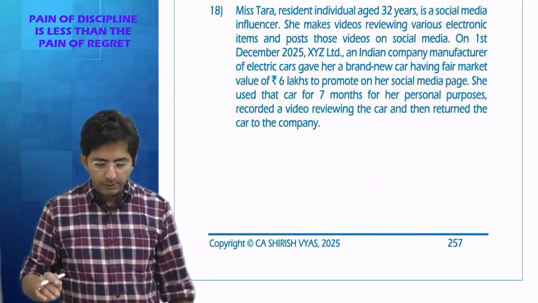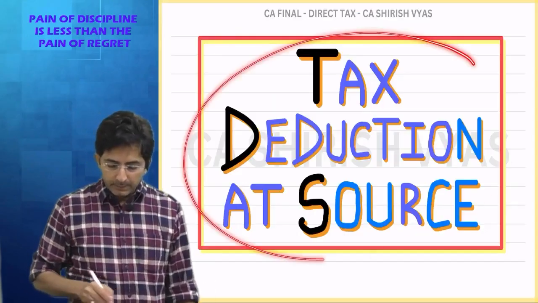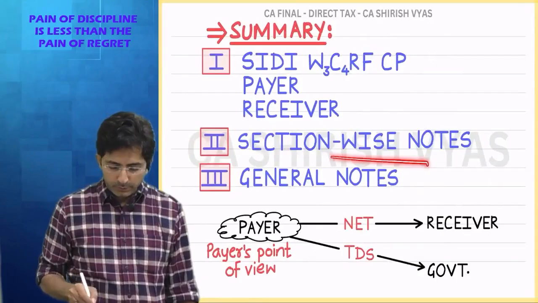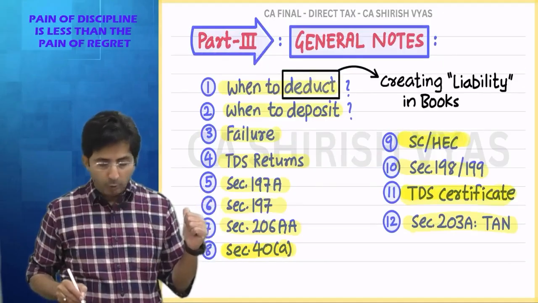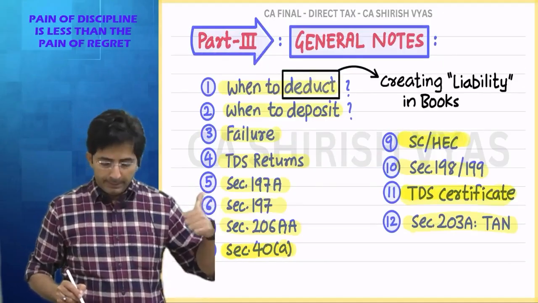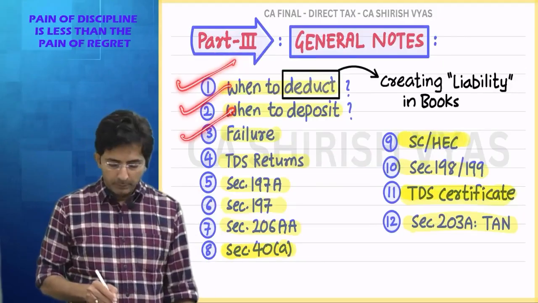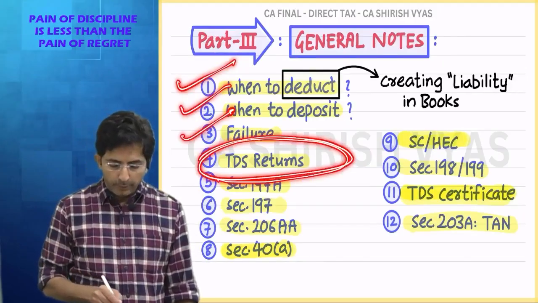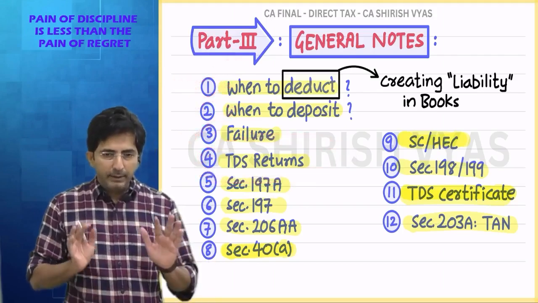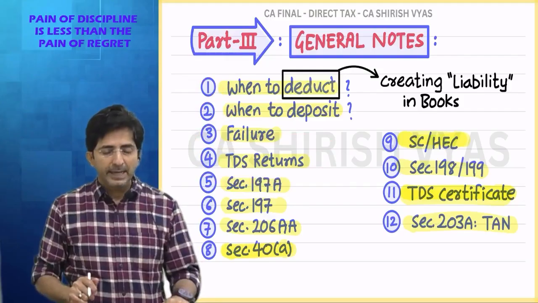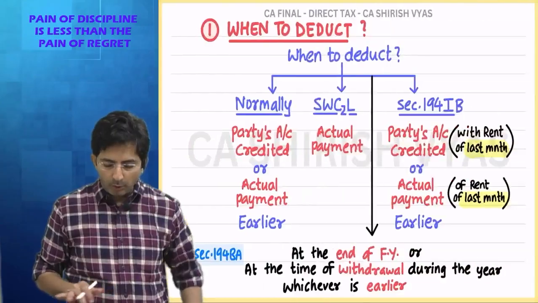So these were the homework questions. Okay, then see, in TDS we were doing general notes, and in general notes we have 12 points to be done. Out of 12, points 1, 2 and 3 we have done. Now see the fourth point. The fourth point is about filing TDS returns. Every tax deductor has to file TDS returns 4 times in a year. These are called quarterly returns.